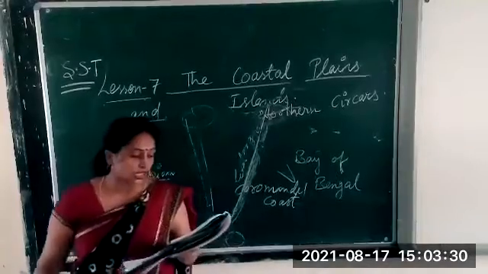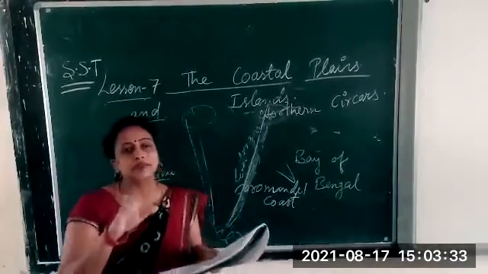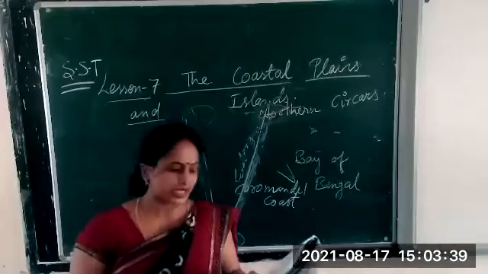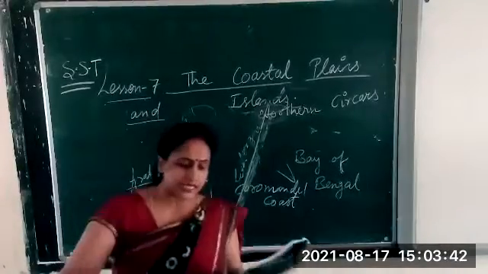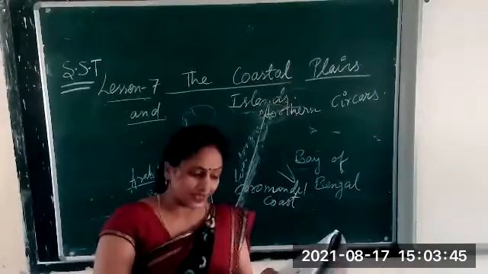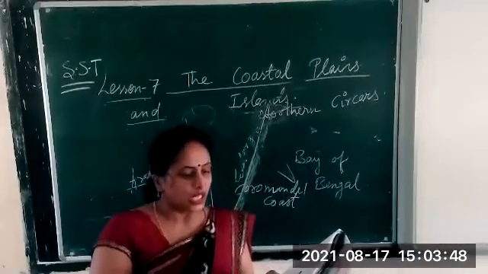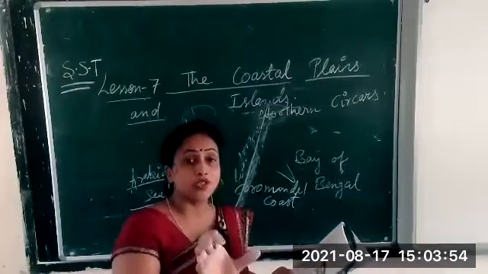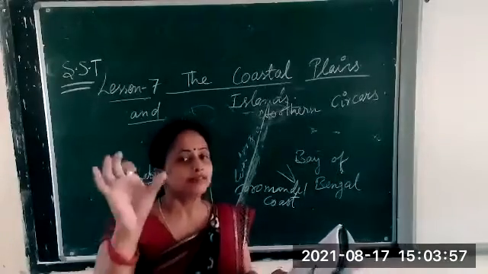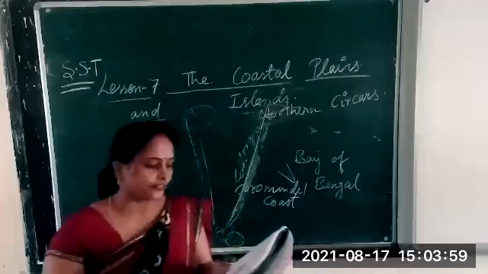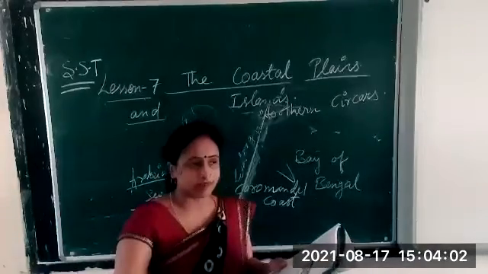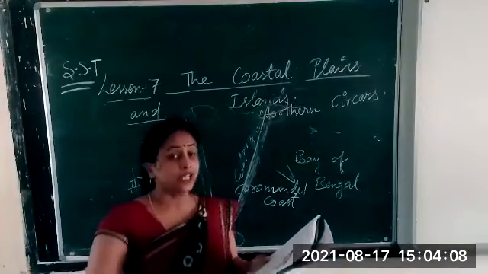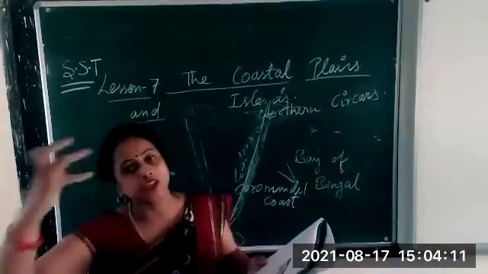Men wear dhoti kurta, lungi kurta, and lungi shirt. These are the dress of the men. The women wear sari and blouse. These are the dress of the women. In big cities like Mumbai, Chennai and Kolkata, Western dresses are popular because of their cosmopolitan culture. These are big metropolitan cities, so their dresses are different. They are also in the coastal region, but they wear Western dress because their culture is like that.